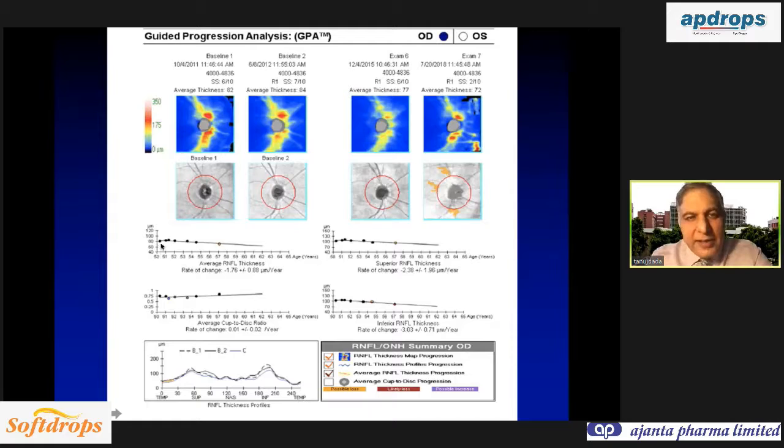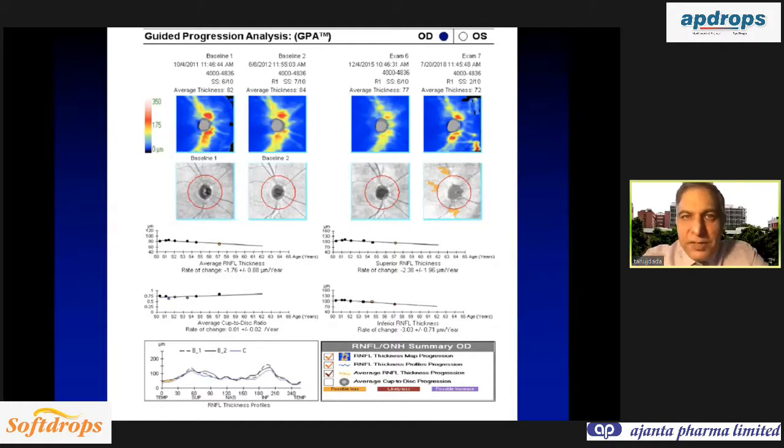So this is a trend analysis. It shows you that the average retinal nerve fiber layer is decreasing over time, and you get these tick values. That means it is progressing. So there is a progression of the inferior, superior, average retinal nerve fiber thickness. And this graph which is going up is the cup disc ratio. So when you see this, it shows you that there is a clear-cut progression of glaucoma in the patient.